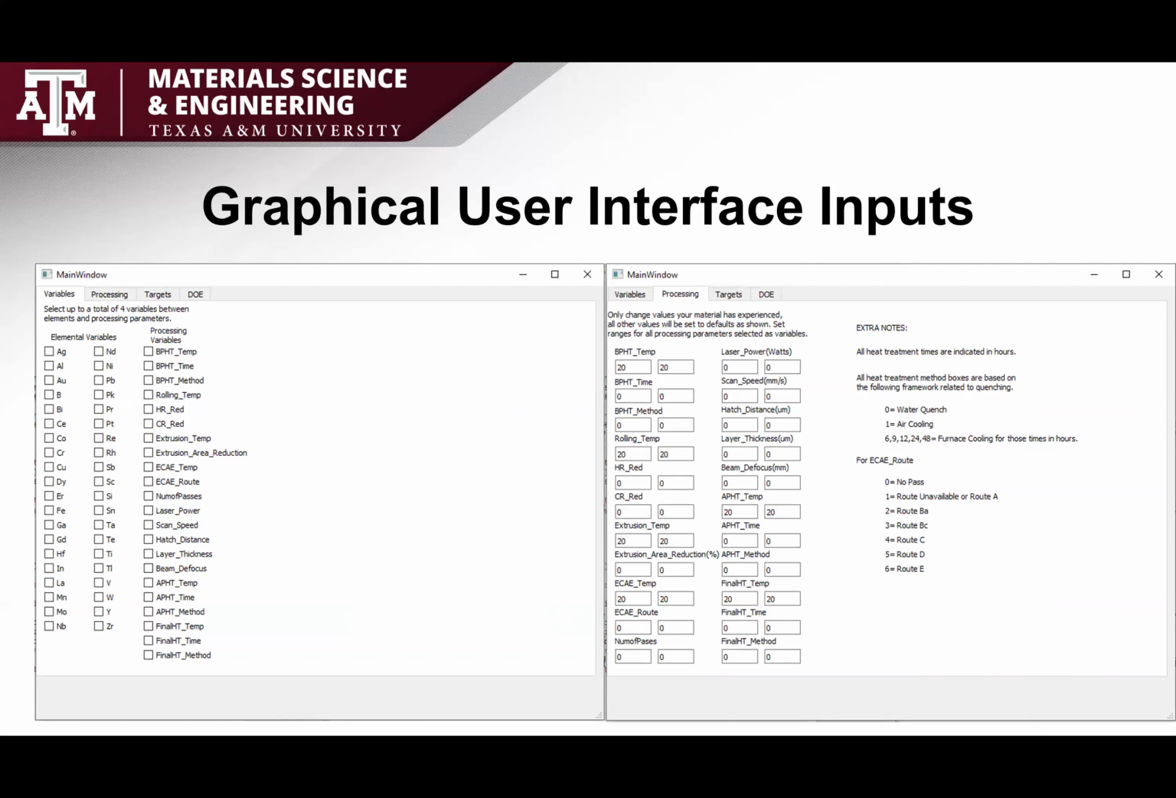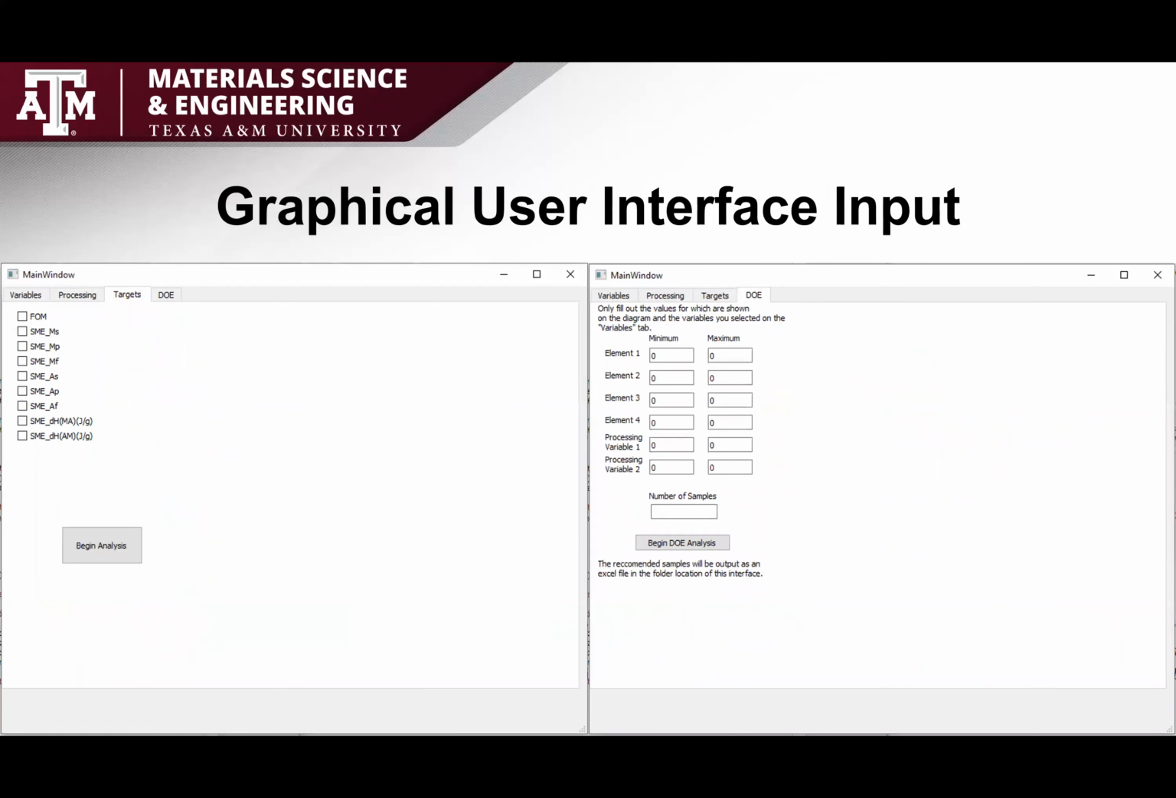If you selected a processing variable in the 3rd column on that left-hand image, you can then go to the processing tab to insert a range for that variable. For every other value in the processing tab, you can either leave them as is at the default values, or you can change them to reflect the processing your material has already undergone. The ability to use inputs from the user allows the interface to serve the purpose of the user, which is continued in being able to select the targets of interest.